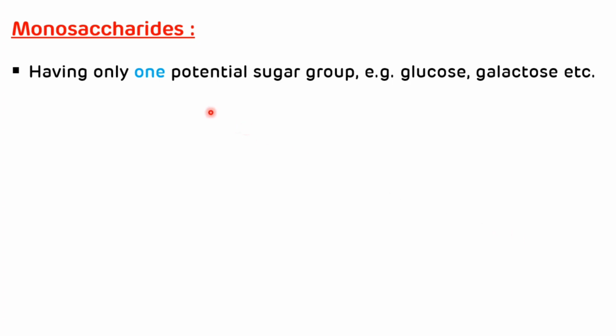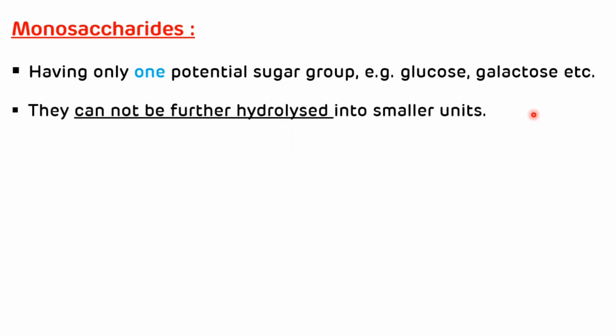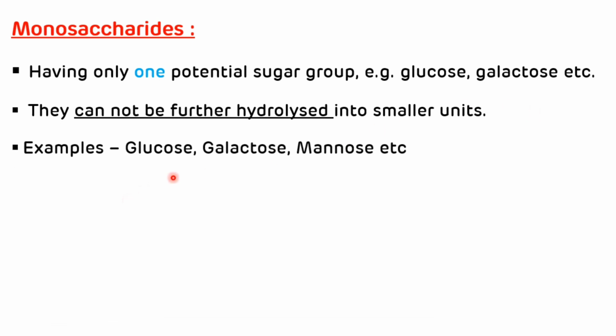So first, monosaccharides. Monosaccharides contain only one potential sugar group. For example, glucose and galactose, and they cannot be further hydrolyzed into smaller units. Examples are glucose, galactose, and mannose. So that is monosaccharide.